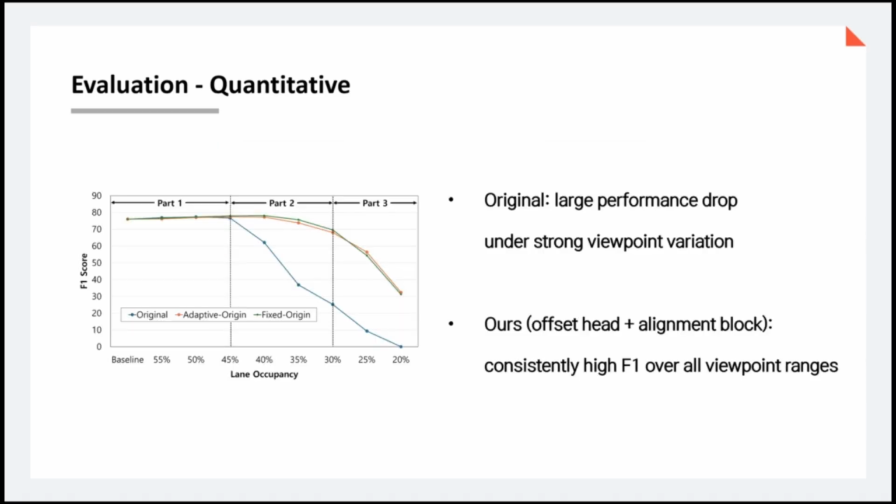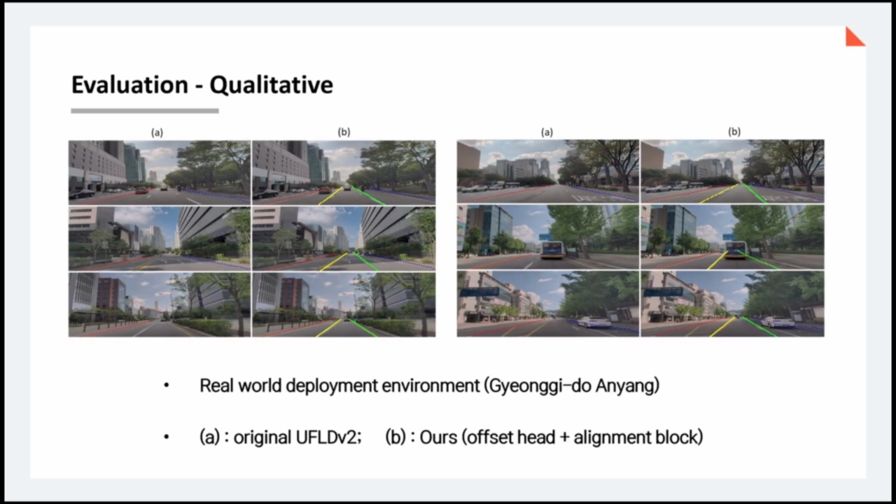In our experiment, the original UFLDV2 without our method shows a steep drop in performance as the valid lane region decreases. In contrast, with the offset head and alignment block, our method still achieves an F1 score of 69.57 even when the valid lane region is reduced to 30%, demonstrating robust lane detection under viewpoint changes.